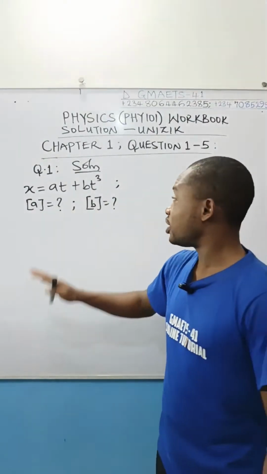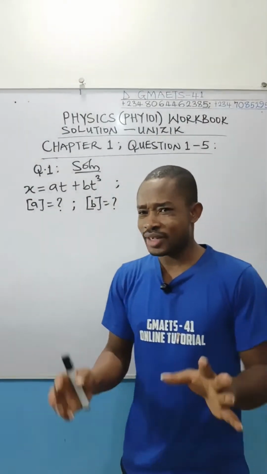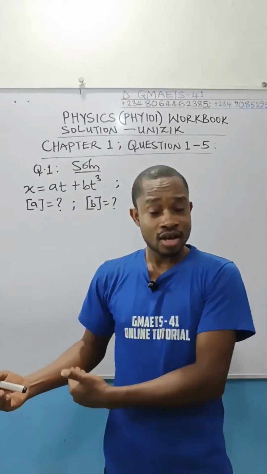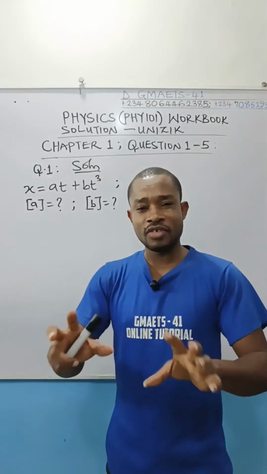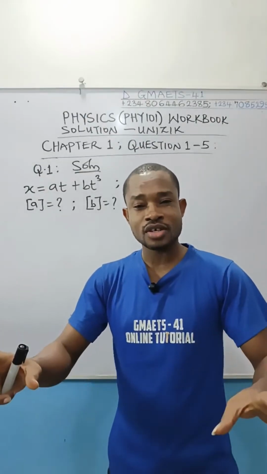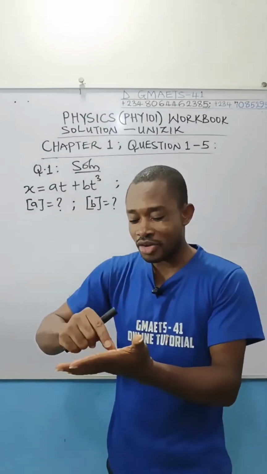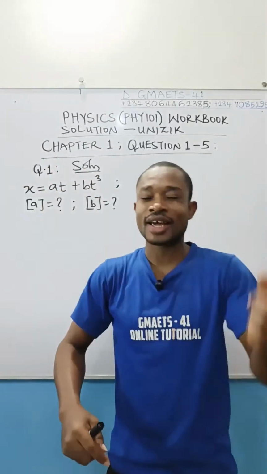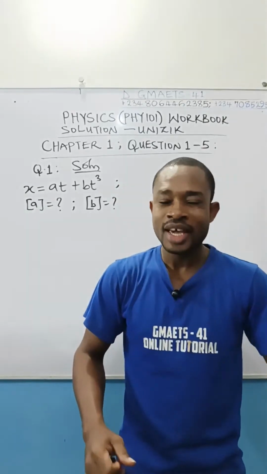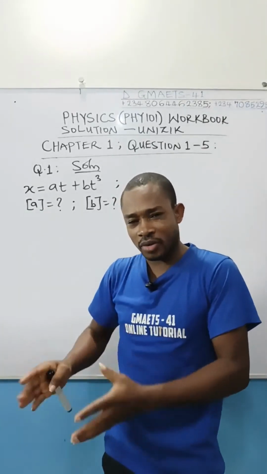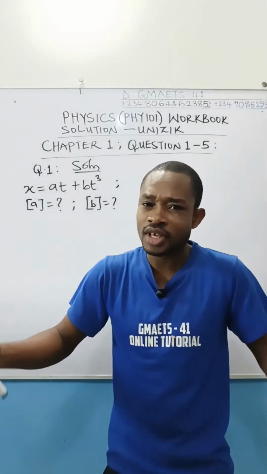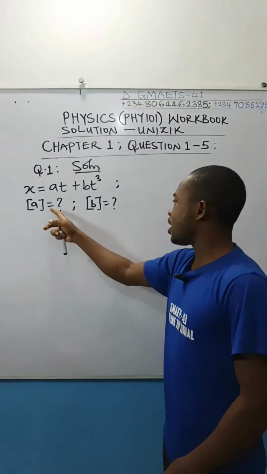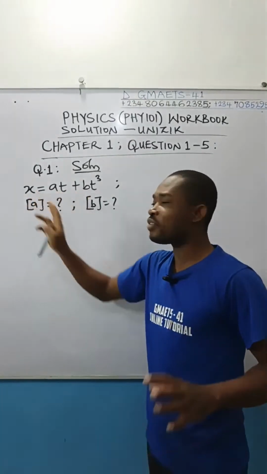And simply we are asked to find the dimension of A and B. This is quite a critical question. But like I've always maintained, recently, a few days ago, I released a video giving an introductory 2026 message to you friends. Whenever you are given a problem, one of the secrets of solving any problem in this life, whether academic or non-academic, is your ability to understand the foundation of the problem. Once you know the root, your problem is solved. Like we said, this is a dimensional analysis problem. We are asked to find the dimension of A and B. And look at what we have here.